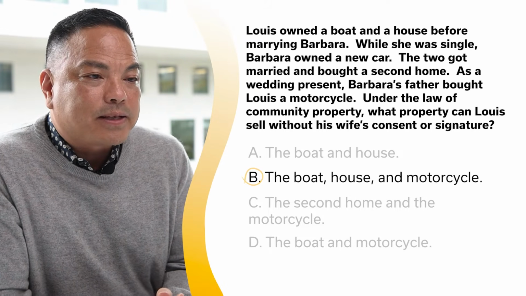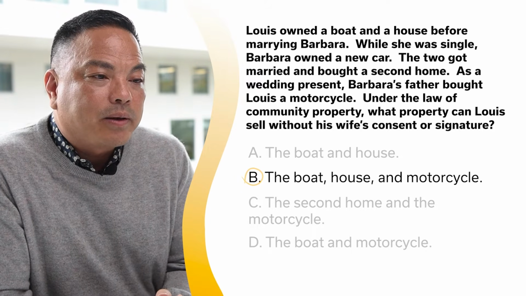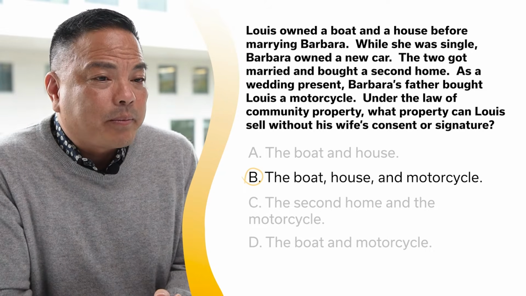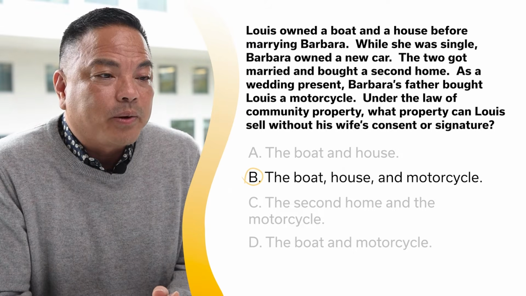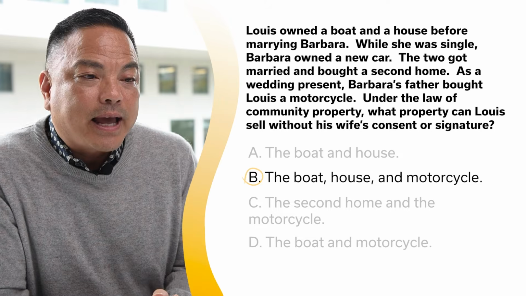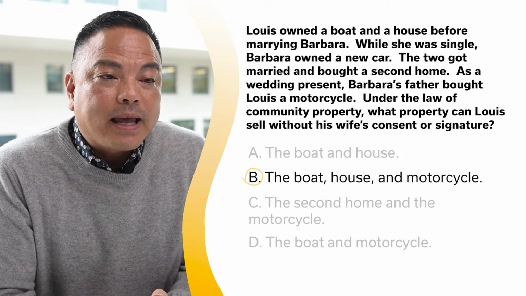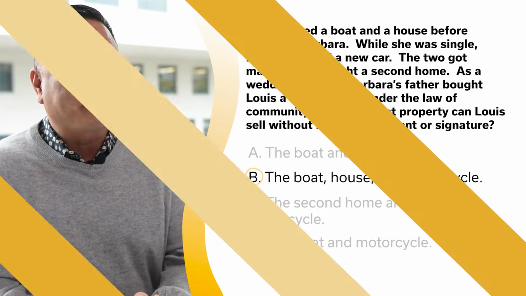Upon the death of a separate property owner, the property passes to heirs by will or laws of descent. Community property cannot be transferred or encumbered without the signature of both spouses. Upon the death of either spouse, half of the deceased community property passes to the surviving spouse, and the other half passes to their decedent's heirs.